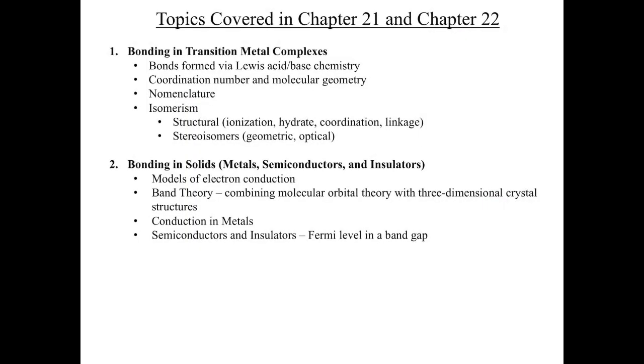In chapters 21 and 22, we're going to look primarily at bonding in transition metal complexes. So we're going to talk about how bonds are formed by Lewis acid-base chemistry. We're going to talk about coordination number. We're going to talk about isomerism. And then finally, we're going to talk about nomenclature, how to name the compounds.